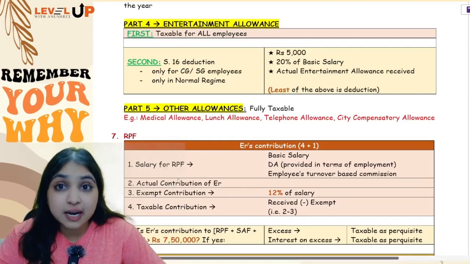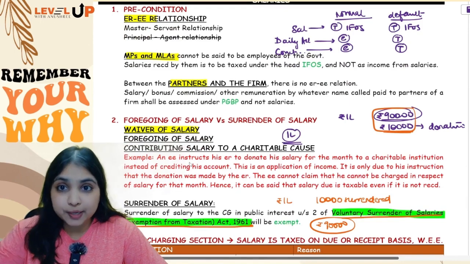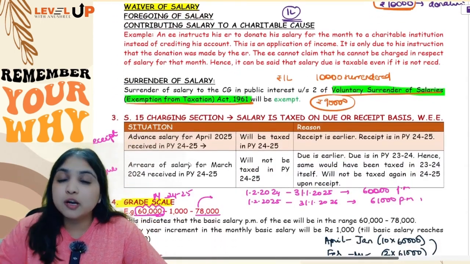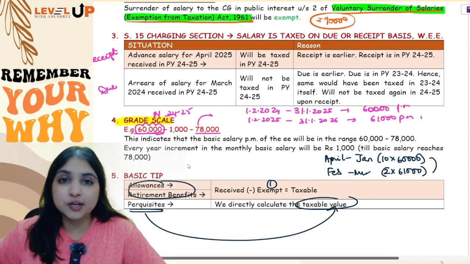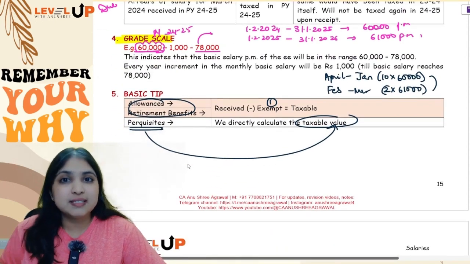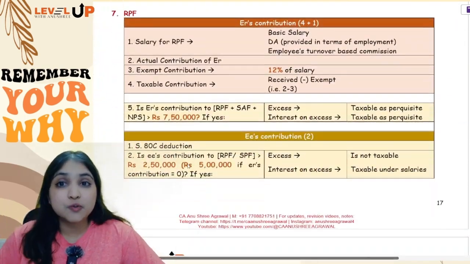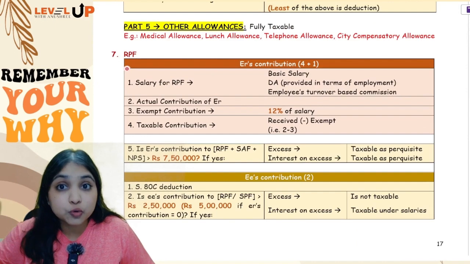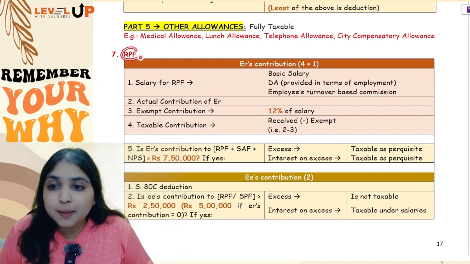So with this we are done learning with all our allowances discussion. So we learnt about the basic point about employer-employee relationship. We spoke about foregoing of salary and surrender of salary. Then we discussed salary is taxed on due basis or receipt basis, whichever is earlier. We discussed about grade scale, and then we learnt about all the allowances. Now let's focus on our next discussion, which is going to be about two important things, RPF and URPF. Let's take them up one by one. Let's talk about RPF first.